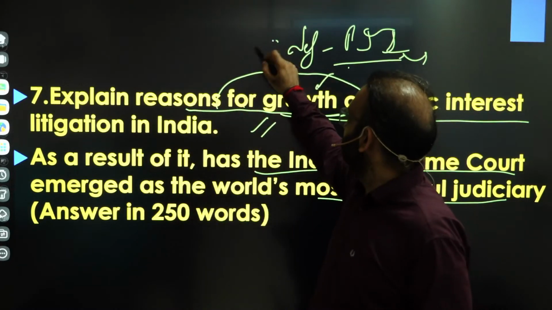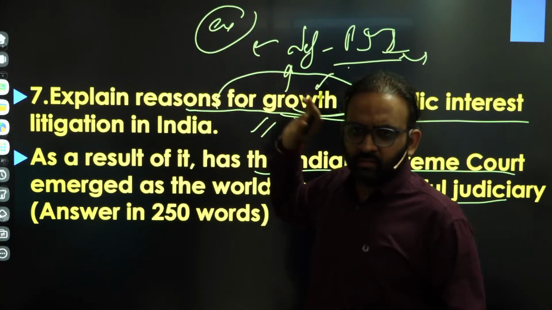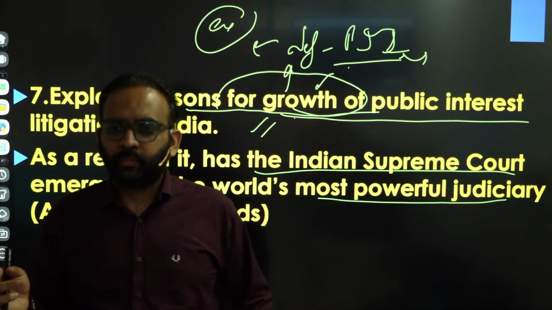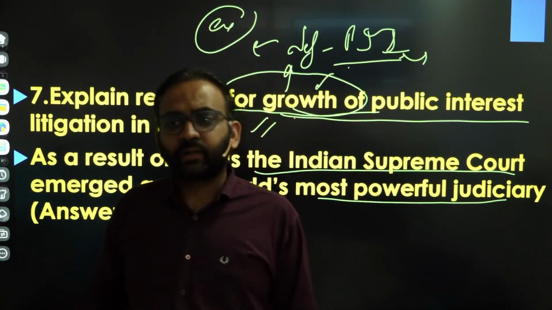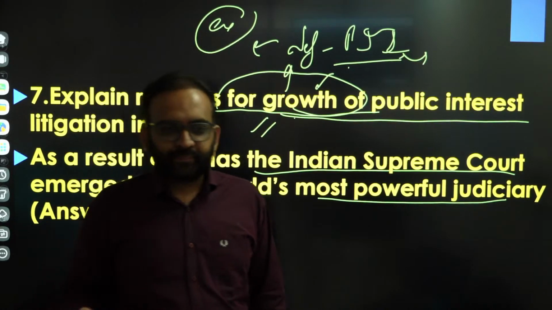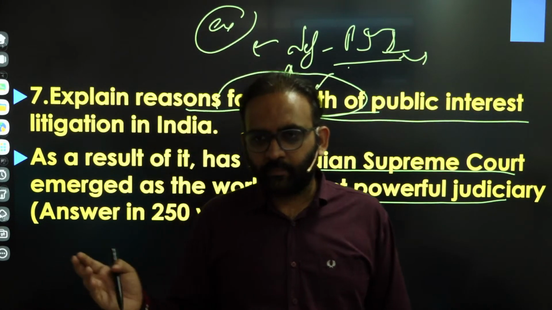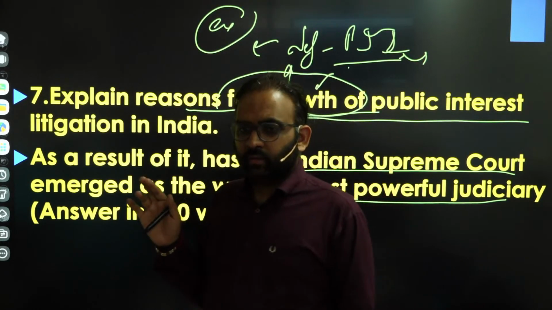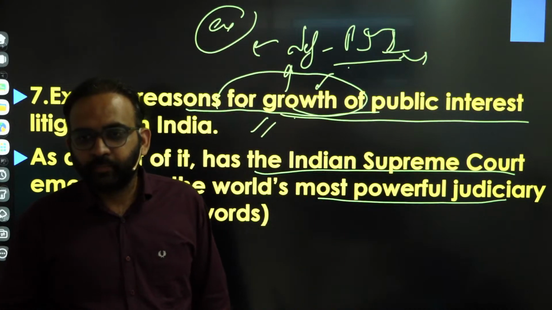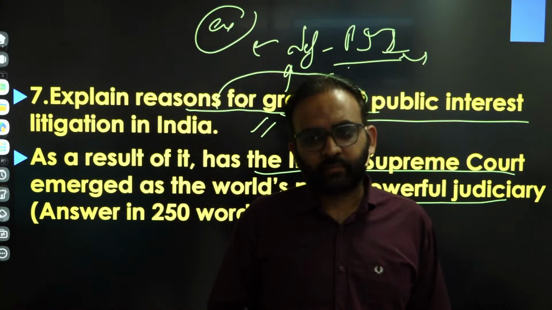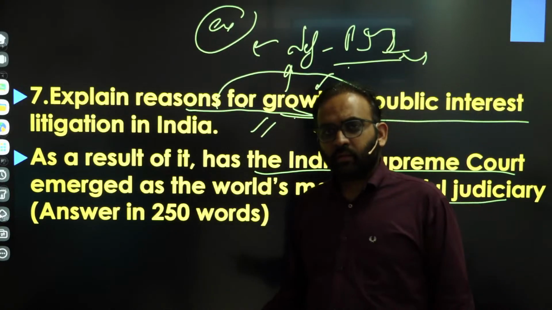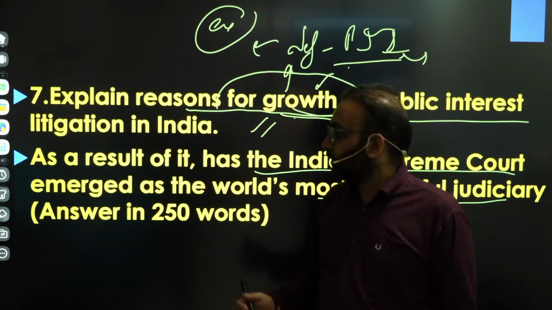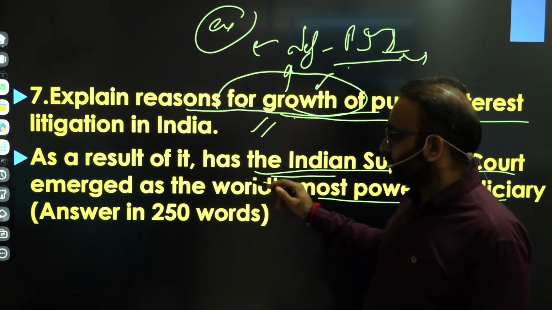And here, examples are mandatory. Without examples, you can't score marks in this question. So you need to talk about PILs, suppose, banning firecrackers in Delhi, or banning petrol and diesel cars in Delhi. PIL of banning liquor on the national highways in the country. So you need to write examples. PIL of Vishakha guidelines. Then, as a result of it, India's Supreme Court became most powerful.